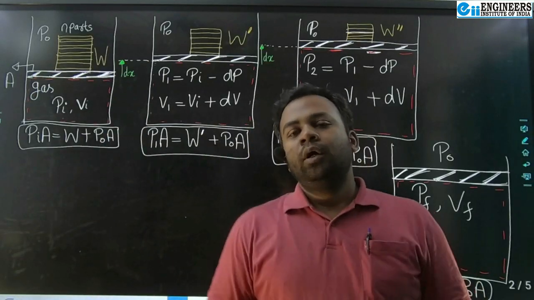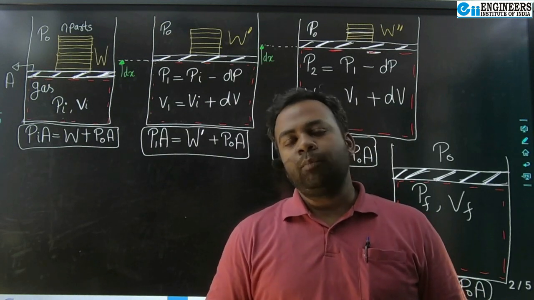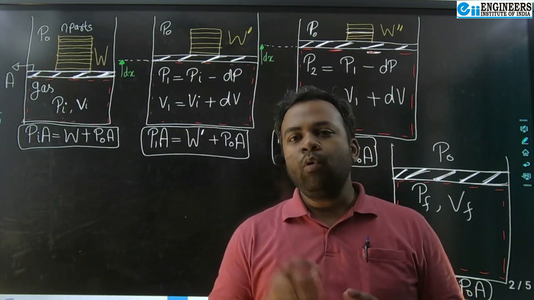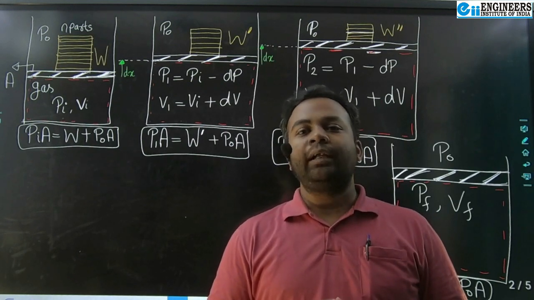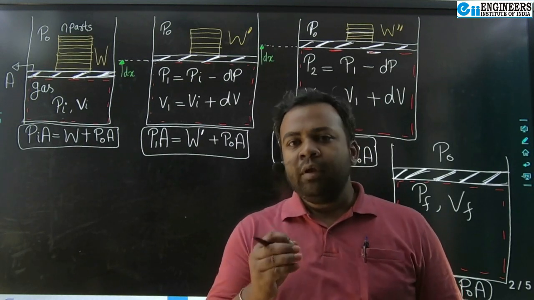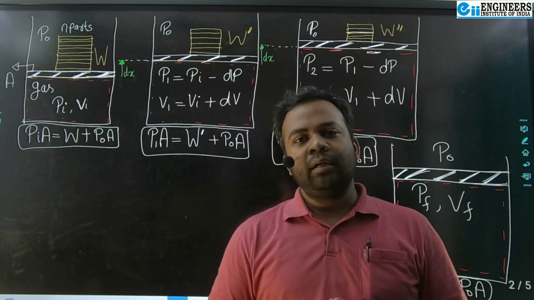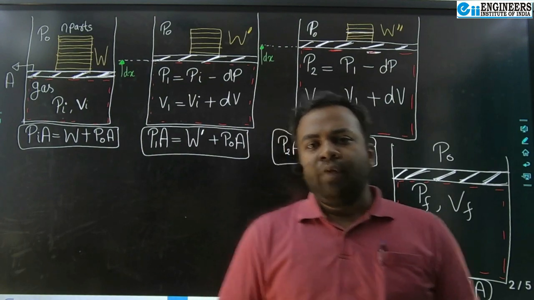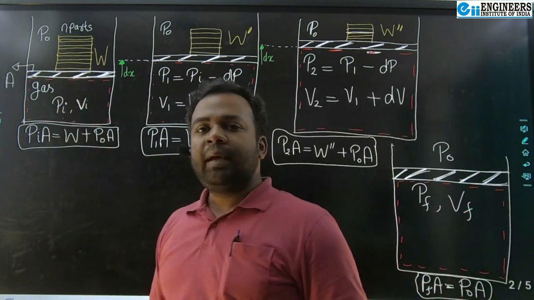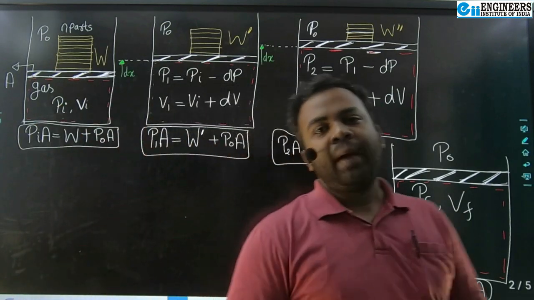Hello everyone. So in the last discussion we talked about quasi-static process. We came to know how a thermodynamic process undergoes, and it undergoes via quasi-static manner only, right? Today we are going to discuss, when my system goes under a quasi-static manner, then what is the work done by my system, right? So when my system is going under quasi-static manner or very slow manner, then what is my work done by the system, right?